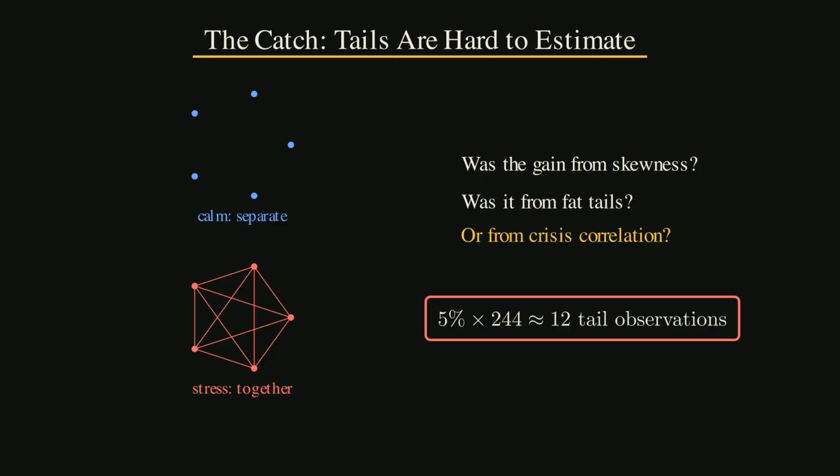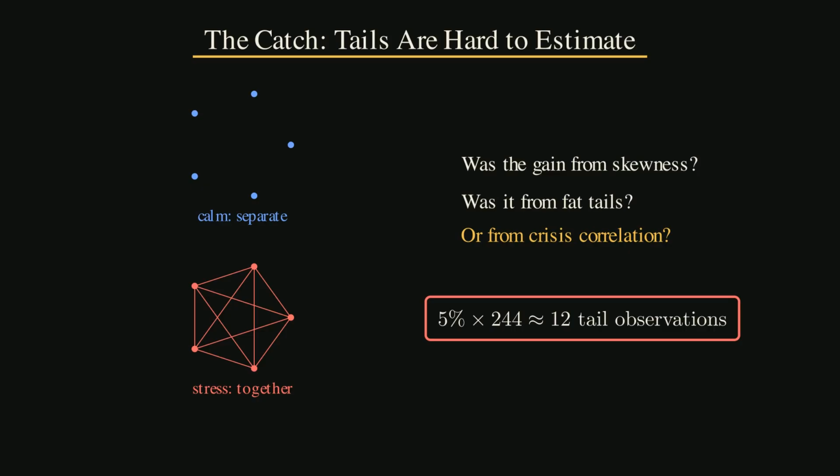There is a second catch. The optimizer may become sensitive to assumptions that are hard to estimate. Expected returns are already hard. Tail shape is harder. Tail correlation is harder still. In a calm sample, the worst observations may not include the next crisis. In a crisis sample, the worst observations may overstate the next decade's normal state. That is why tail-aware allocation should be treated as a stress lens, not an oracle.